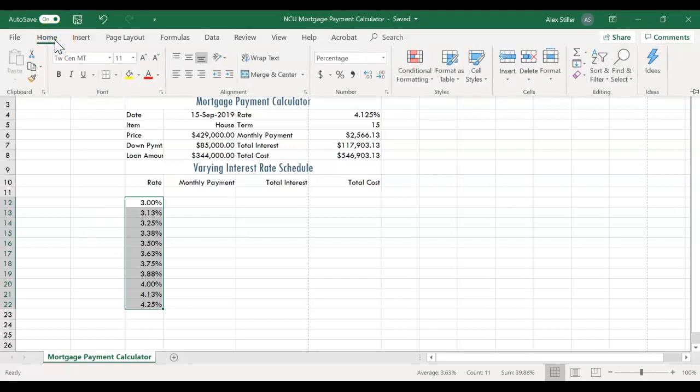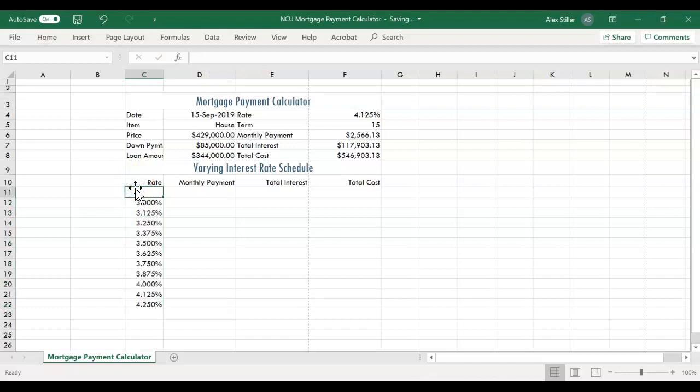Click the Home tab and click the Increase Decimal button in the Number group to increase the number of decimal places shown to 3. Click cell D11 to deselect the selected cells, and on page EX202 to enter formulas in the data table.